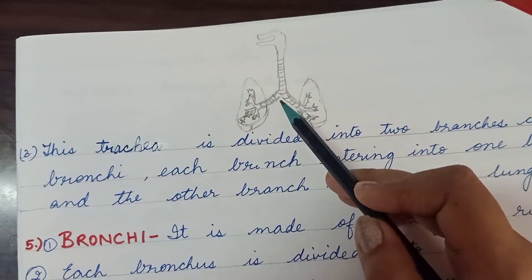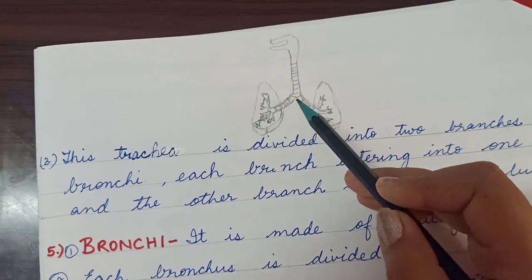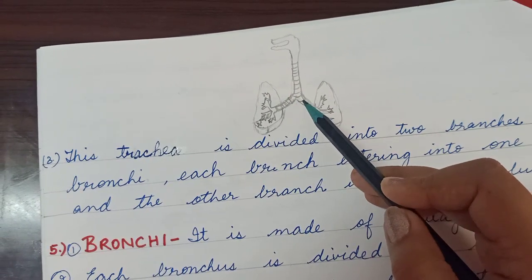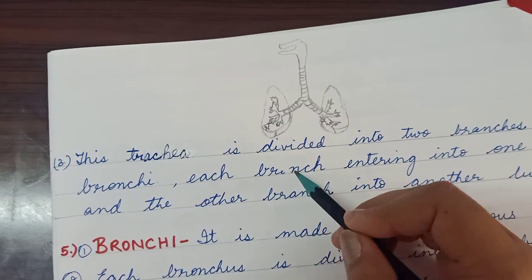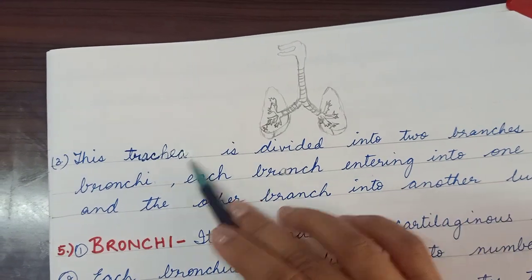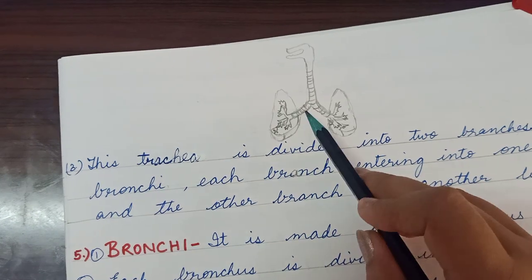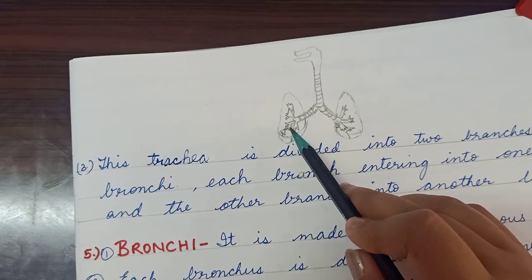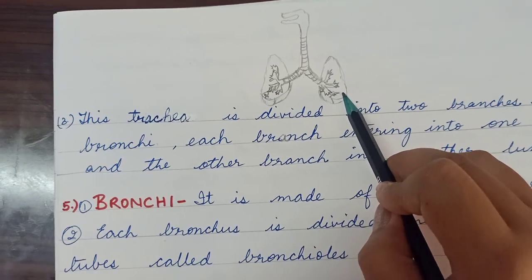As you can see in the picture here, this trachea is divided into two branches, and these branches are known as bronchi. Each of the branches enters one lung, and the other branch enters the other lung. As you can see in the picture, one branch enters one lung and the other branch enters the other lung.